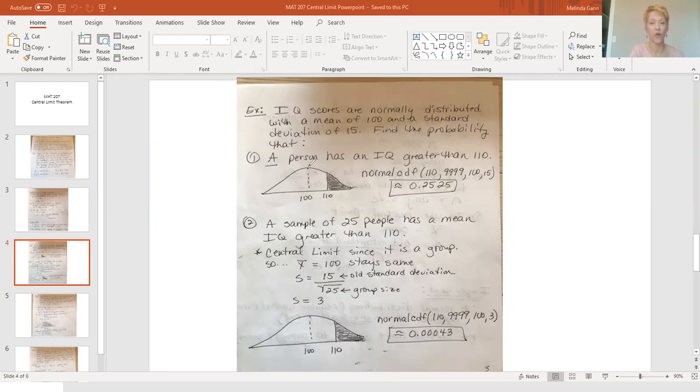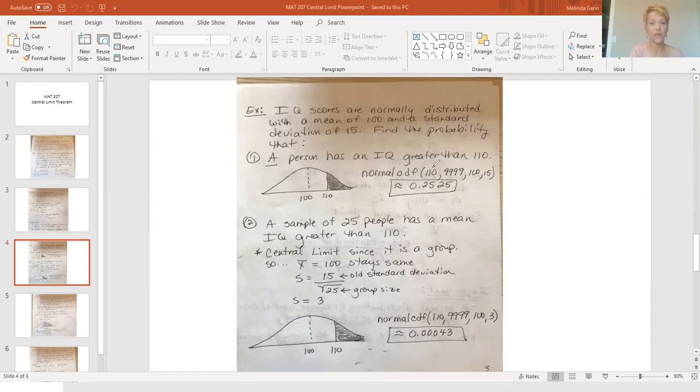Remember what your step 1 was: you drew the picture of the normal curve and shaded the area you're looking for. The mean goes in the dead center, mean of 100. 110 is bigger than 100, so it's on the right, and I shaded to the right because it says greater than. The calculator did all the work last time: second DISTR, normal CDF.